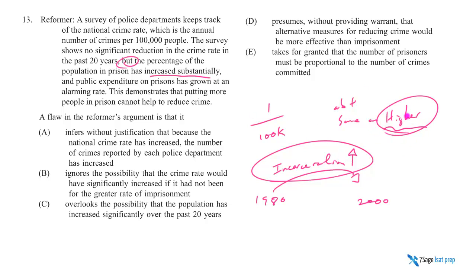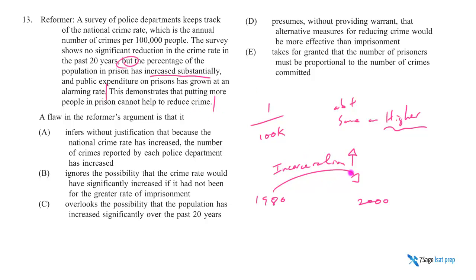The theft has increased or stayed about the same, same level of seasickness. Therefore, we conclude anti-seasickness medication is useless. Therefore, we conclude our society's medication for curing crime is useless. This demonstrates putting more people in prison cannot help to reduce crime.